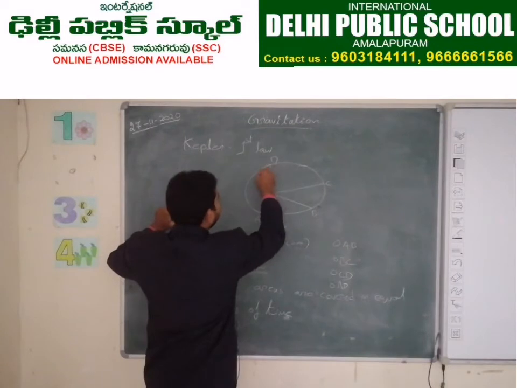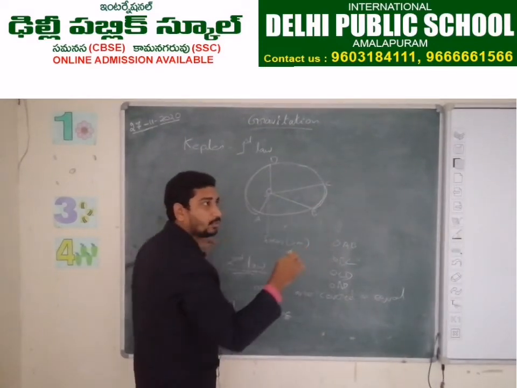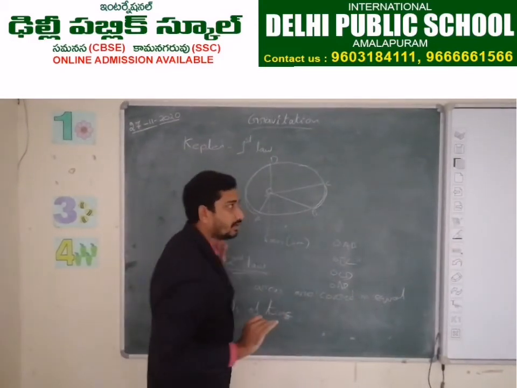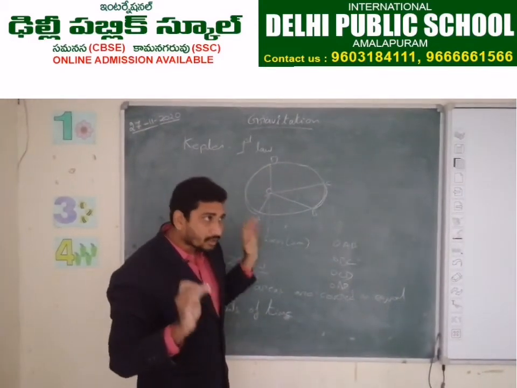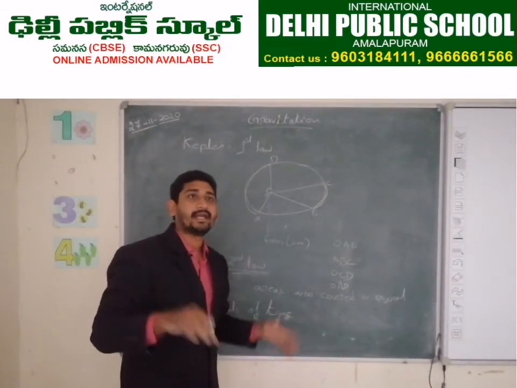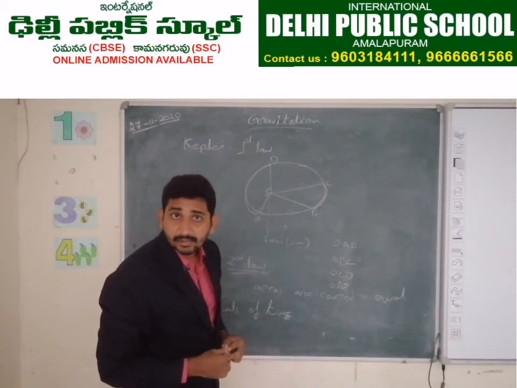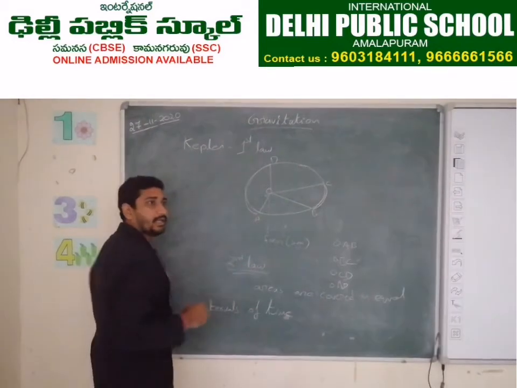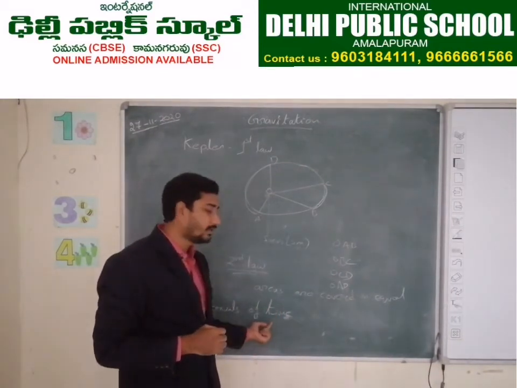See the distance here and see the distance here. The earth will move slowly and cover less distance. Here the earth moves fast and covers more distance. Why? Because the movement of the earth depends upon the gravitational force exerted by the sun. You understand? So here the second law is, it is covering equal areas in equal intervals of time.